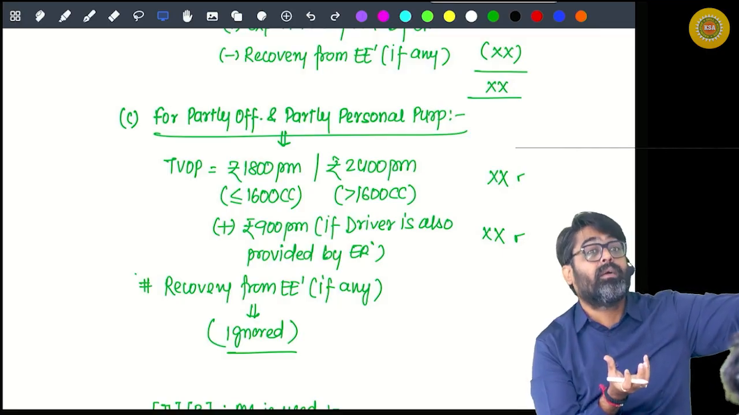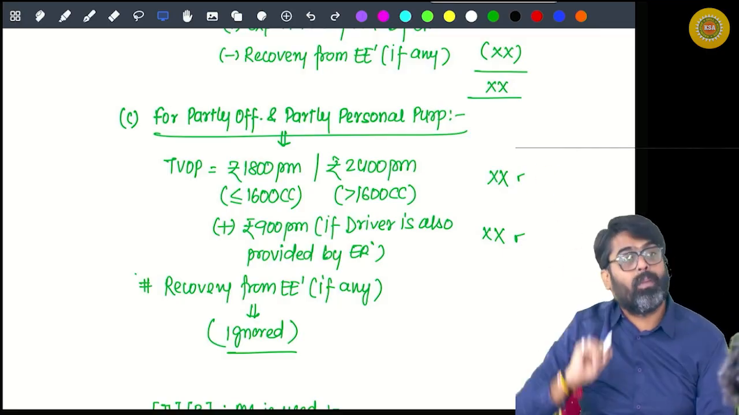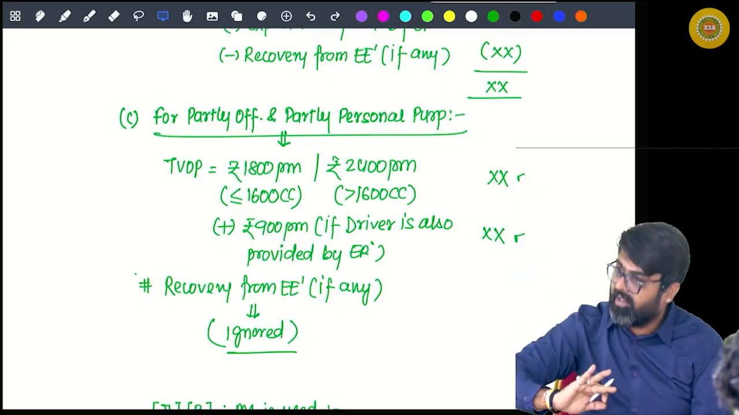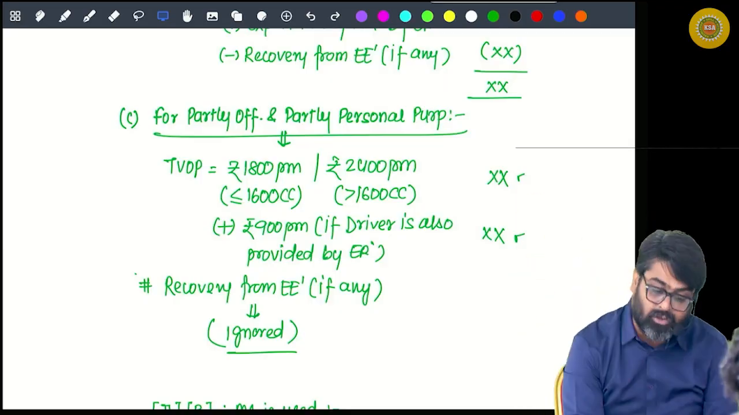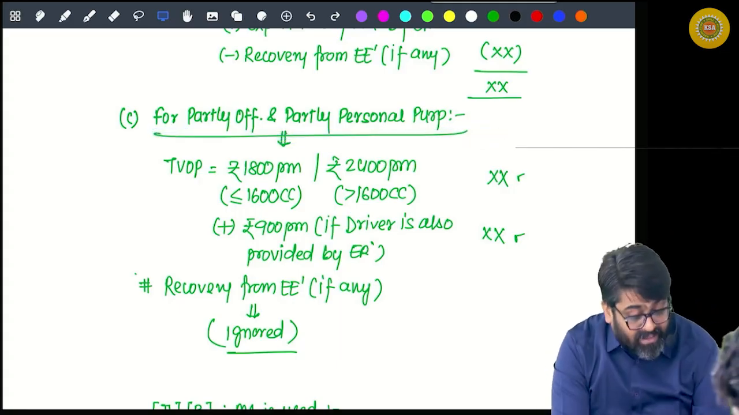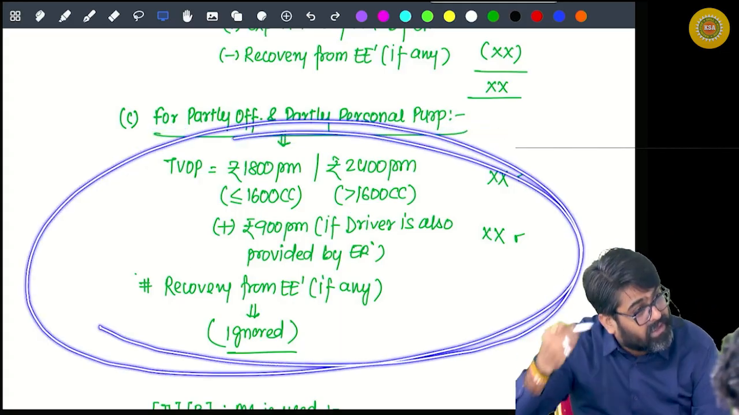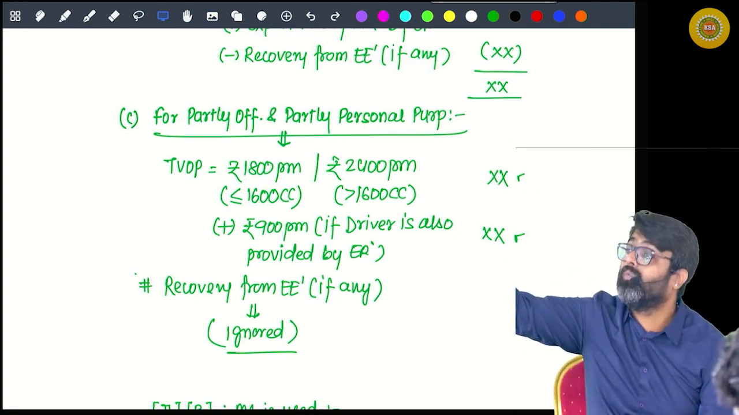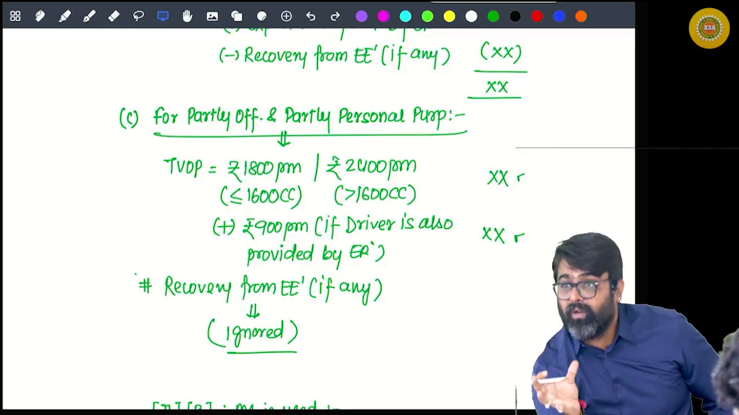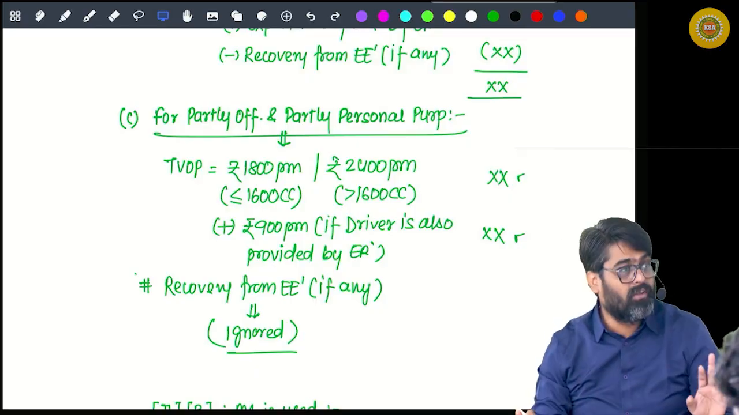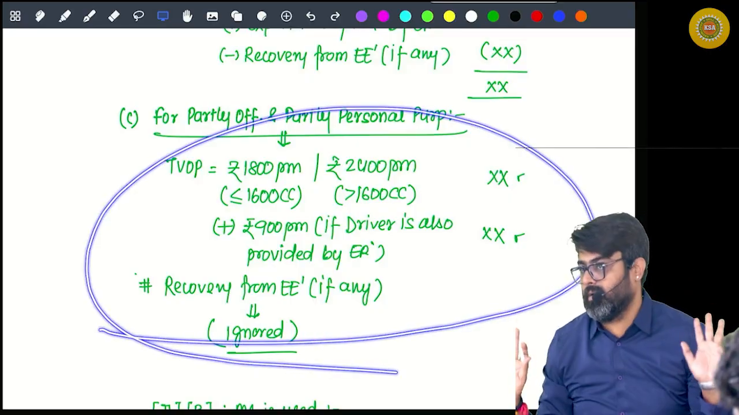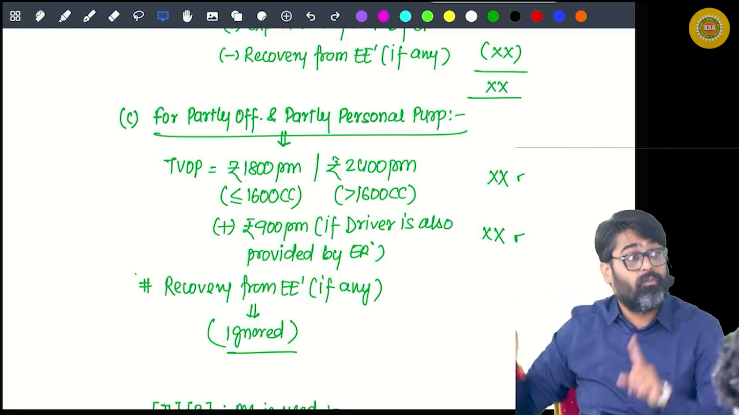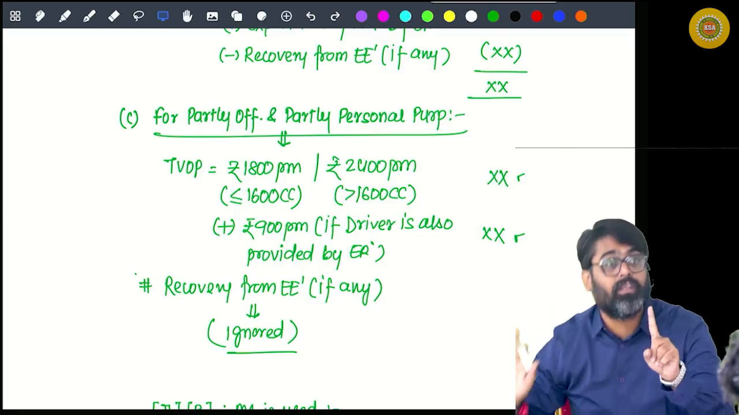Now this time, if the car belongs to the employer, and the expenses of the car are also met by the employer, maybe with driver or without driver, but the car is used partly for official purposes, then this amount will be treated as your taxable amount only. No need to find out the value of use, or the value of expense. No need to do all these things. This flat amount we are going to charge. We will not charge any amount more than this, and we cannot accept any amount less than this.